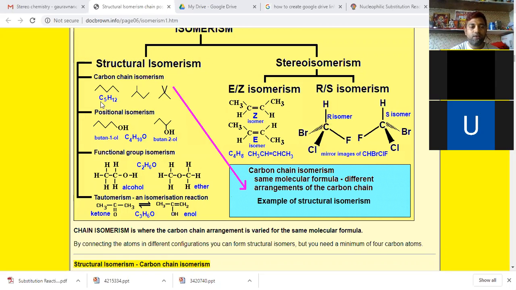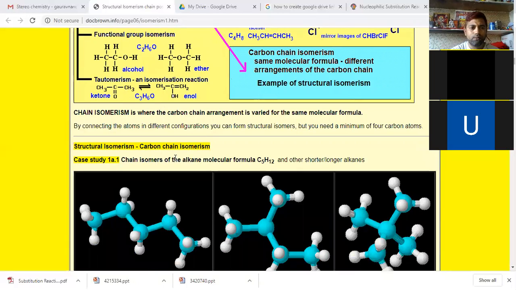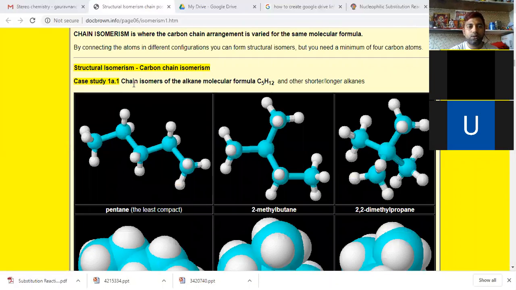We'll take a few more examples to understand this. See this one, chain isomers of the alkane with molecular formula C5H12.